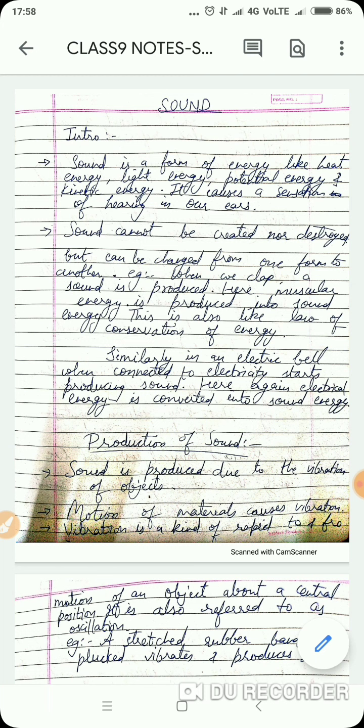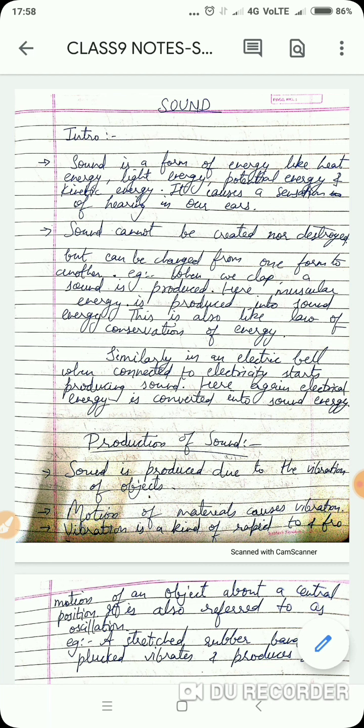Along with that, we will discuss compression, rarefaction, and the relationship between speed v, frequency nu, and wavelength lambda of sound. We will discuss echo, reverberation, and characteristics of sound when we hear it. Other than that, we will also discuss the internal structure of the human ear and laws of reflection of sound. So many things we are going to discuss in this chapter.